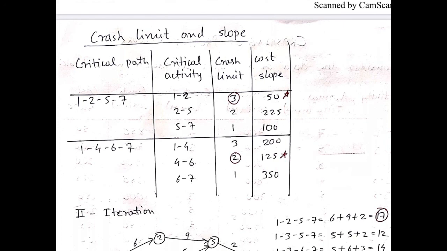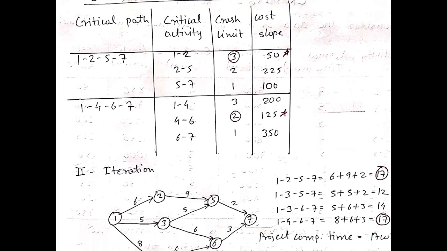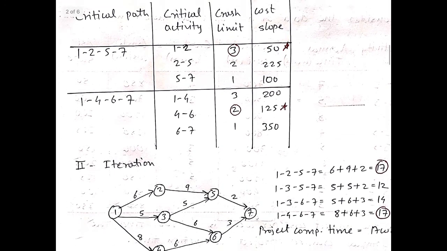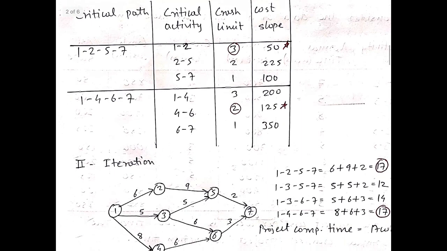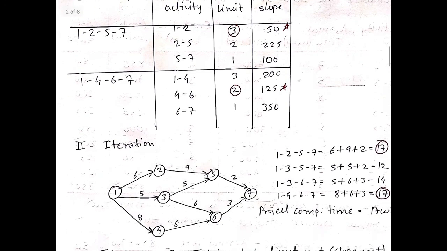The least cost slope in each path is 50 and 125, that is for critical activities 1-2 and 4-6. So we'll be crashing critical activities 1-2 and 4-6 within their limits, 3 and 2. Now we'll crash activities 1-2 and 4-6 by 1 week first. By crashing the activities, we have to draw a new network.